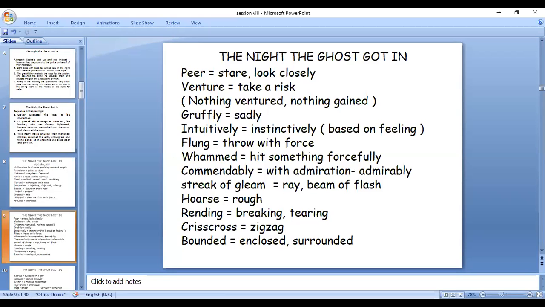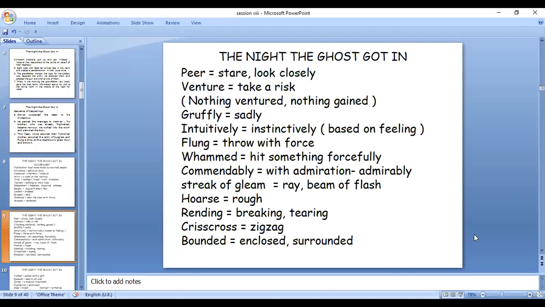Gruffly means sadly, very sadly. Intuitively, that is instinctively, based on feeling. Immediately something will come to you. Some danger is going to happen, like that. Some kind of inner feeling, that is called intuition, intuitive, instinctively. Flung means throw with force. Flung is the past tense of fling, F-L-I-N-G, fling, flung, throw with force. That old lady flung a shoe at the neighbor's house glass door and broke it. There you come across the word flung.